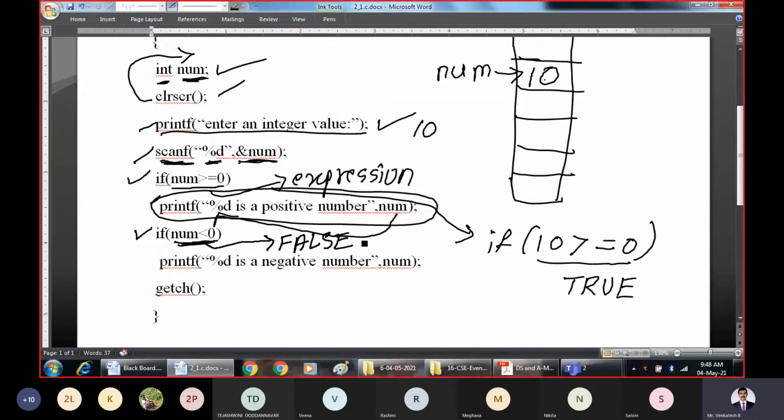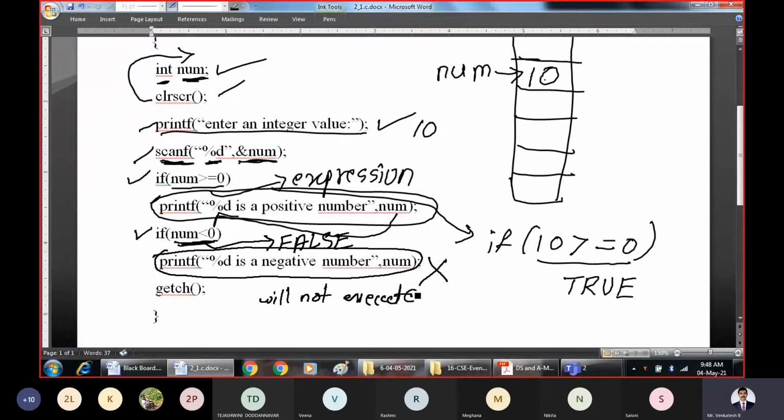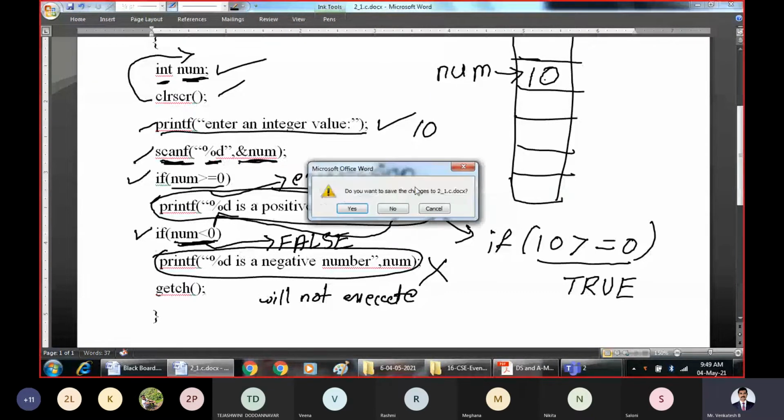When the expression evaluates to false, this statement will not execute. We know that the statements in the if block will execute only if the expression is true. If the expression is false, the statements will not be executed. So that is the normal execution flow of an if statement or if block.